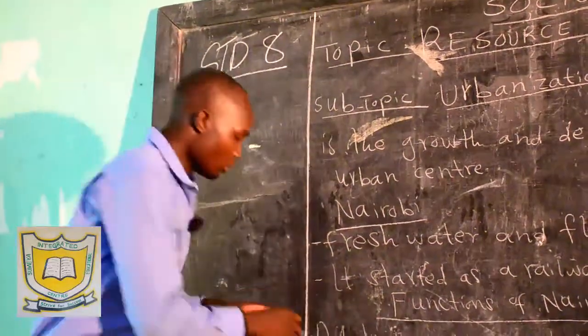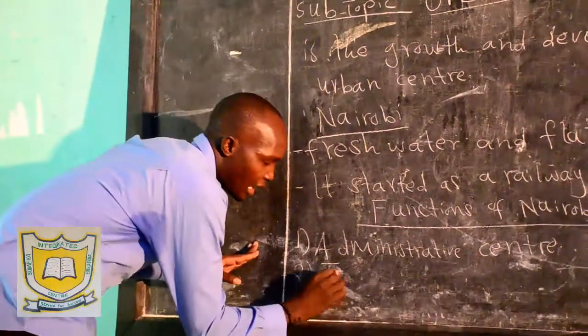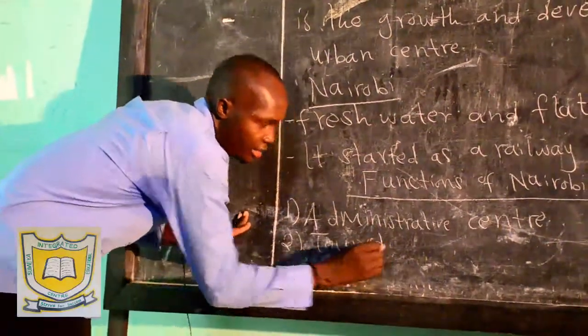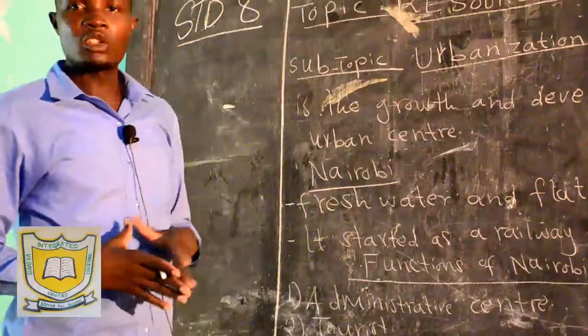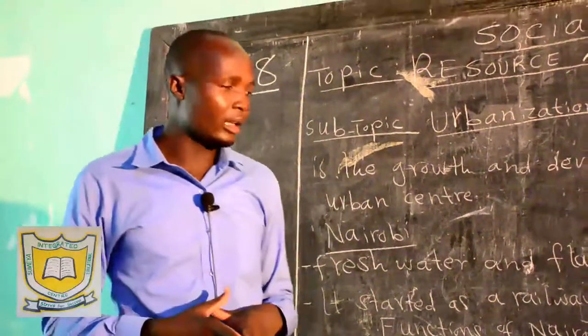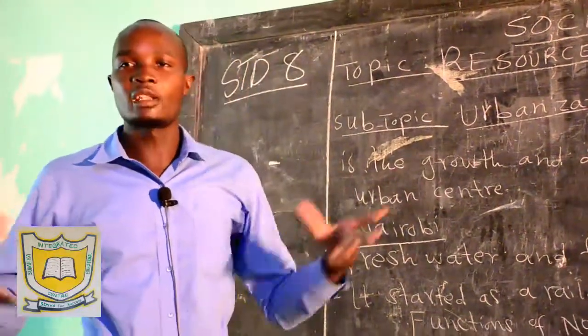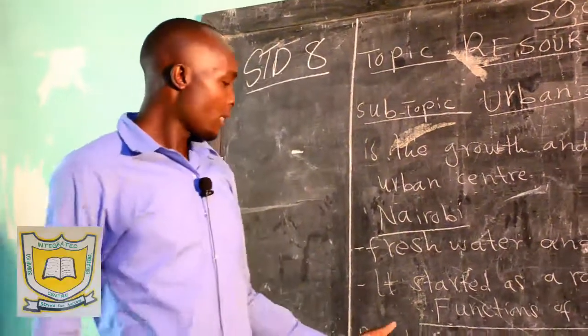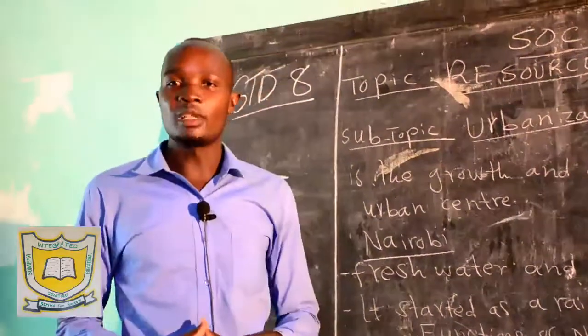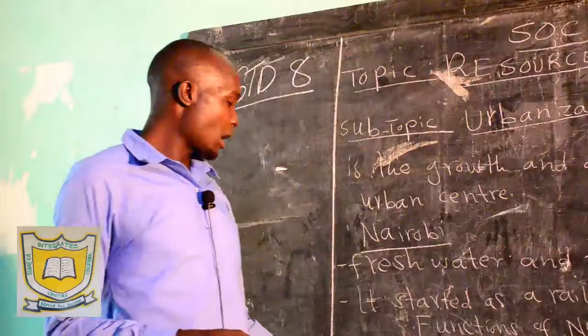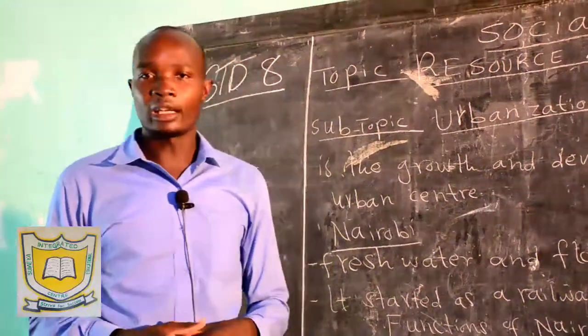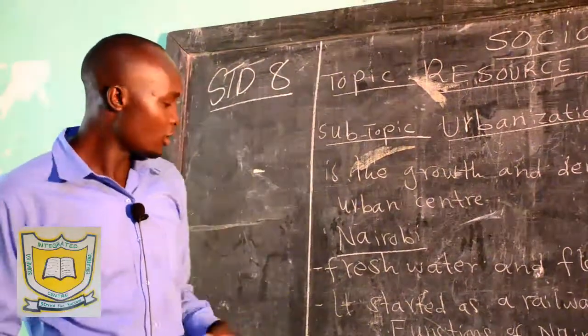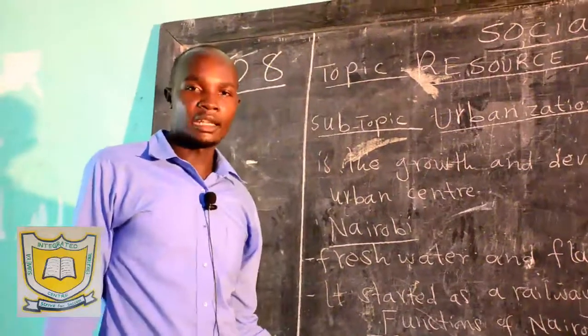Then number two, Nairobi is a tourist center. So Nairobi attracts very many tourists across the world and even across the country and even across the continent of Africa. Nairobi has major national museums, they are found there. Then we have the National Park, Nairobi National Park, I think you know it. So that is a tourist center.